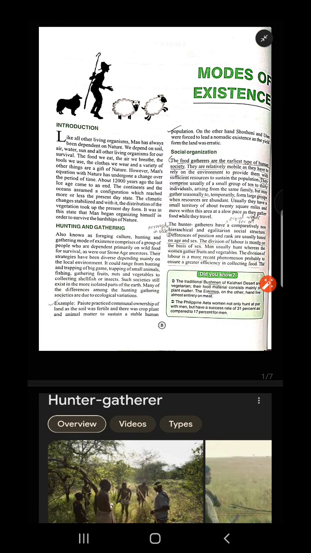This is the first chapter of EVS in class 11. The chapter name is Mode of Existence. So basically in this chapter we will learn about the mode of existence from the ancient times to our current times, like how men evolved from the very primitive stage up to this modern era. Suppose the hunting gathering lifestyle, then the agricultural lifestyle, then the industrial lifestyle, etc.